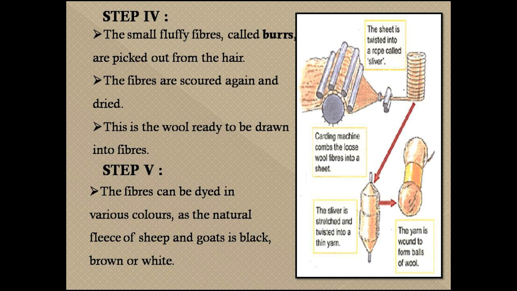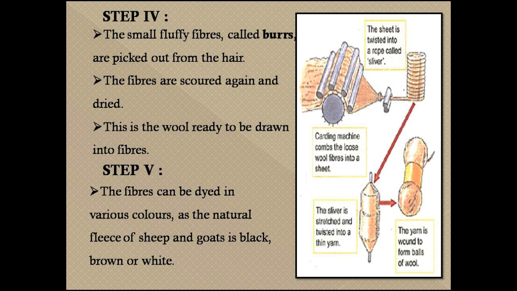So the fourth process is called braiding. In this, the process of grouping and sorting the wool according to its texture, length and color is called braiding. In this, the small fluffy fibers called burrs are picked out from the hair. The fibers are then again combed and dried. Then the wool is ready to be drawn into fiber.